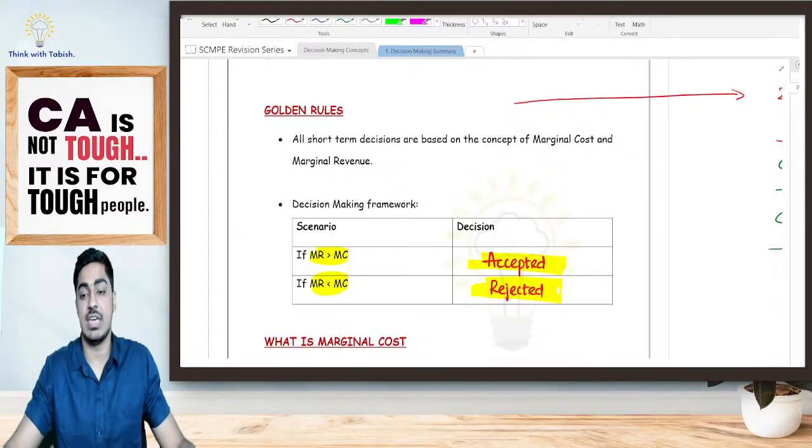Is it clear, everyone? Any doubts, students? Should we continue? Everyone?